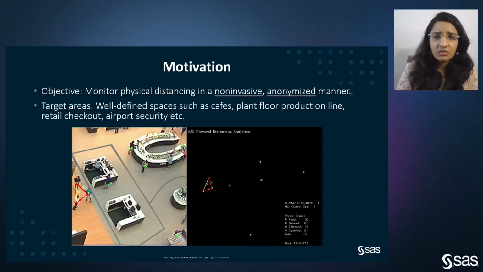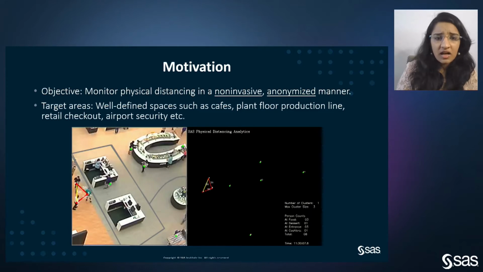Our target areas included spaces such as cafes, plant floor production lines, retail checkout, and airport security. All these places already have security cameras in place. So the idea was to build a solution which can easily be embedded using the security cameras, and we don't need any specialized hardware or software.